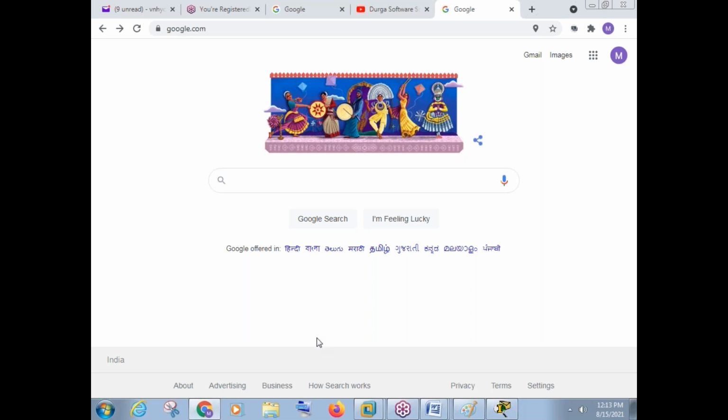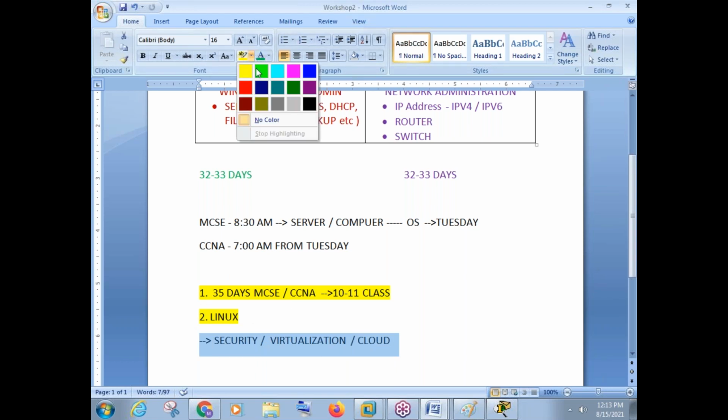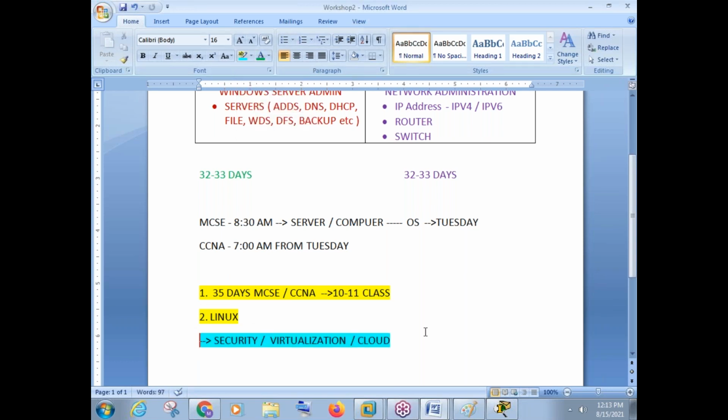These 3 courses are mandatory for you guys to pursue your career and to have a very great and fantastic career for the next 15-20 years. Don't try to take a shortcut. That is not possible. Without a foundation, no one has ever built a third floor or fifth floor. First there should be a foundation, then the ground floor, then the first floor. What I highlighted in blue are like the second and third floors. We need to go till that floor for sure, but starting from this foundation.